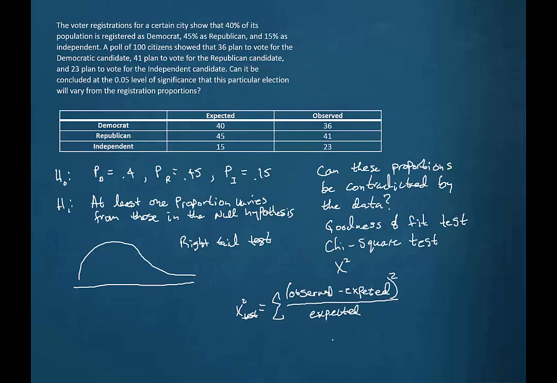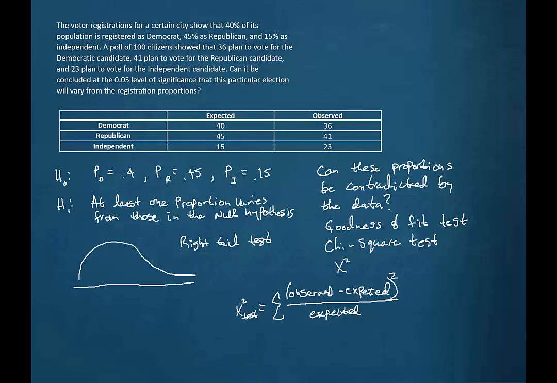So what's going to happen then is, for each of the observed values, we will subtract its correlated expected value, square that value, so it's going to get positive and a little bigger, and then we'll divide that by the expected value. Now, this is always going to be positive then. This value will always be positive because we're going to take a difference and square it, which will make it positive, and then divide that by a positive number.